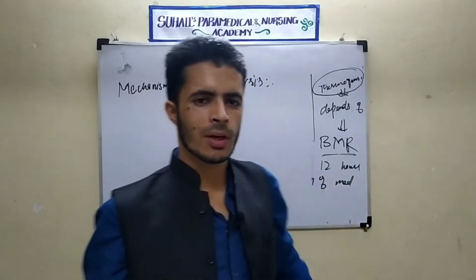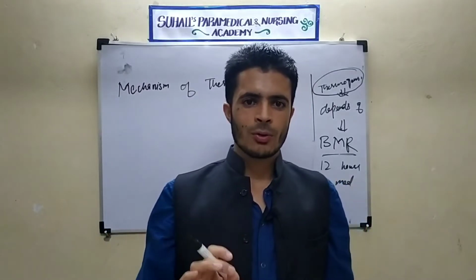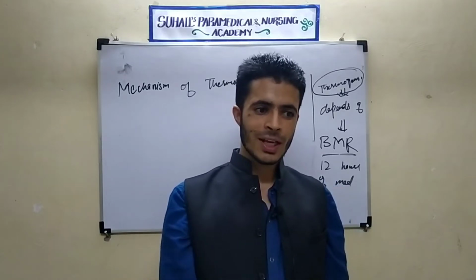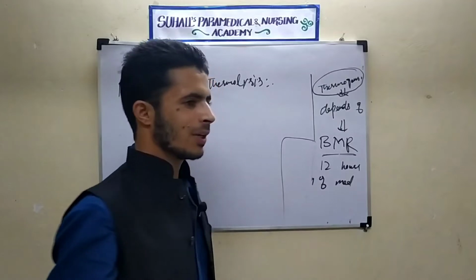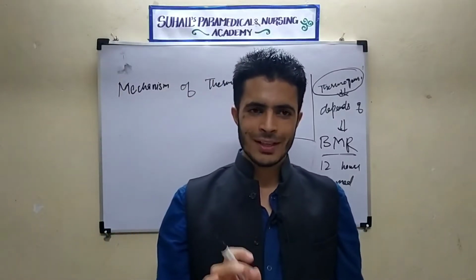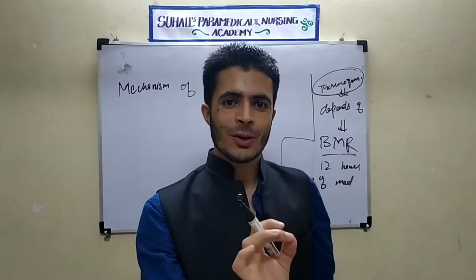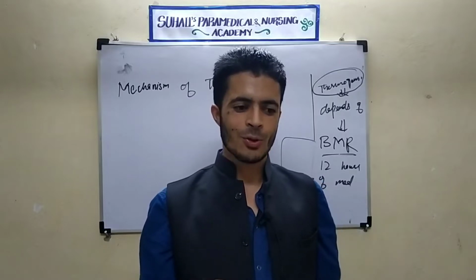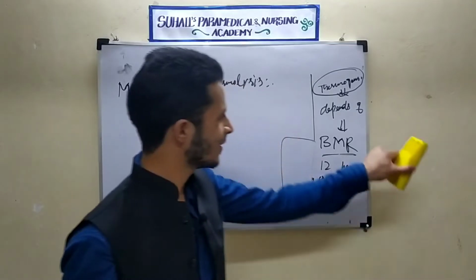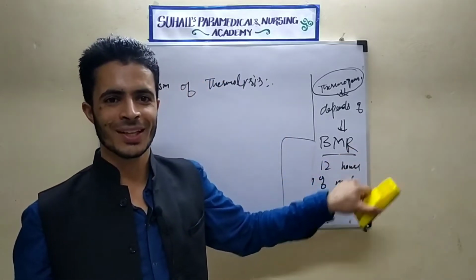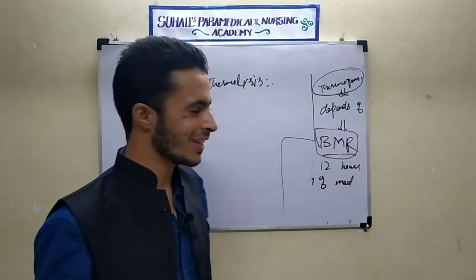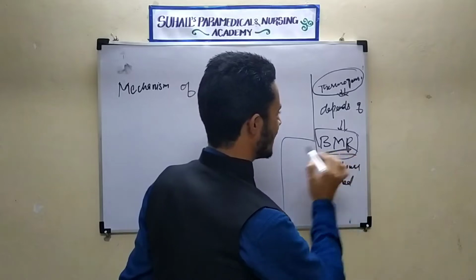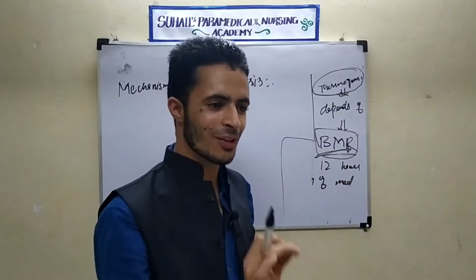I asked my grandmother, why are you doing this? Why are you giving more to my father and less to her? She gave one reason: she said that your father requires more energy. I asked why. She said because he is doing more work. Actually, the concept was basal metabolic rate. My father was doing more work during the day, so this led to an increase in BMR. Basal metabolic rate was changed.